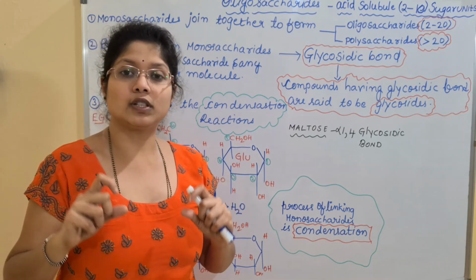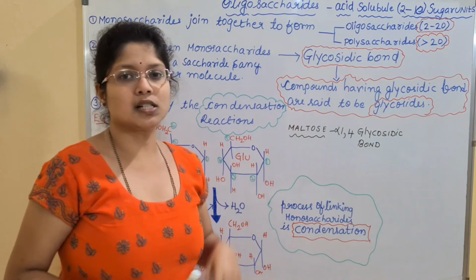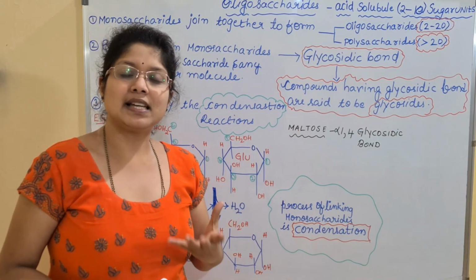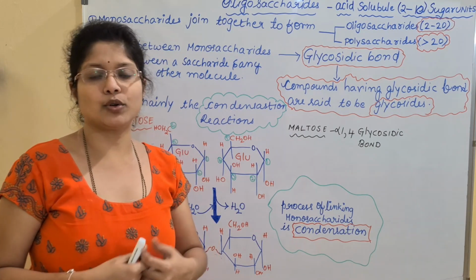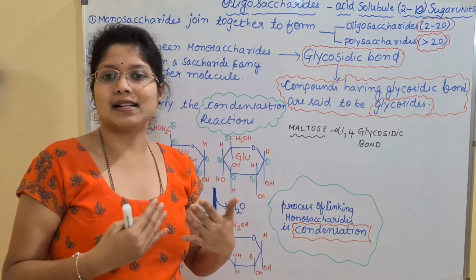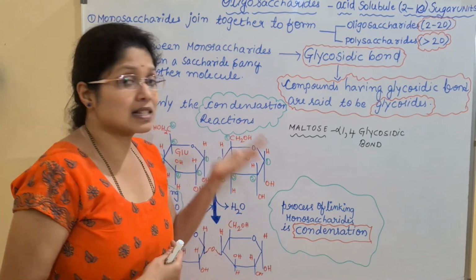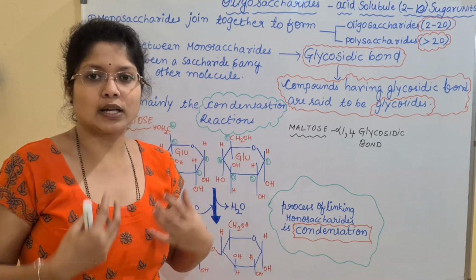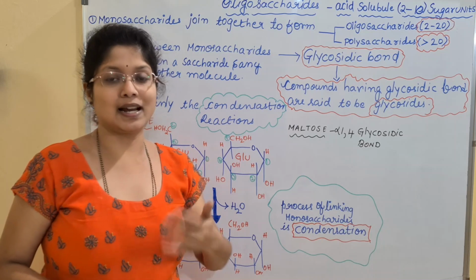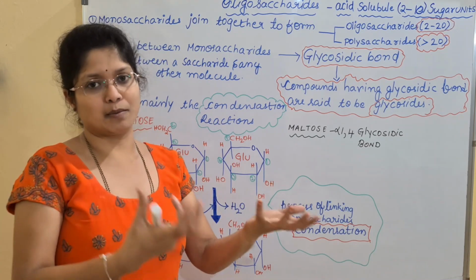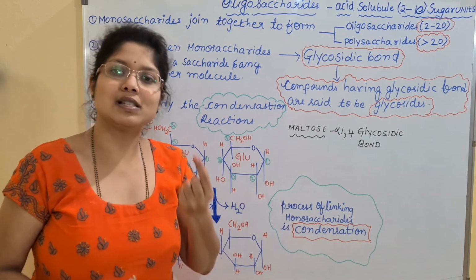Again, the single chain of the oligosaccharide can form branches, but these branched structures are very rare. We will mainly see these oligosaccharides in the straight chain conformation. When we discussed monosaccharides, I told you that monosaccharides are made up of few carbon atoms, like 3 to 7. Here we will be discussing sugar units, because oligosaccharides are in turn made up of many sugars. In a monosaccharide, it is only one sugar unit, and hence we discussed the number of carbon atoms, which ranges from 3 to 7 in a single sugar unit.